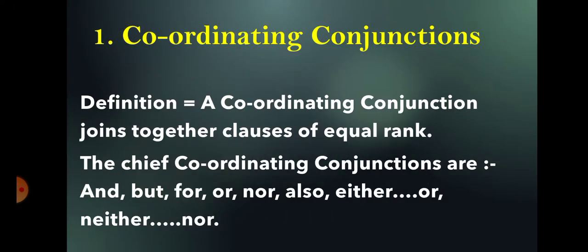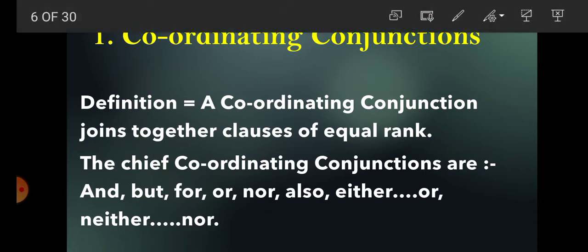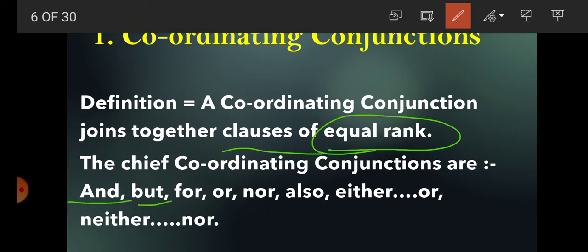What is coordinating conjunction? A coordinating conjunction joins together clauses of equal rank. The chief coordinating conjunctions are and, but, for, or, nor, also, either or, neither nor.